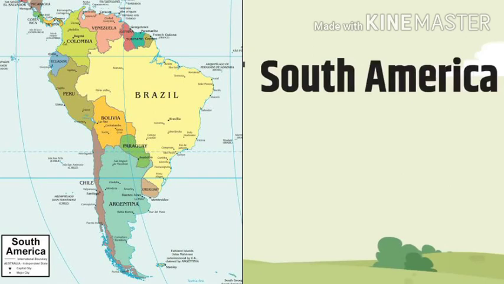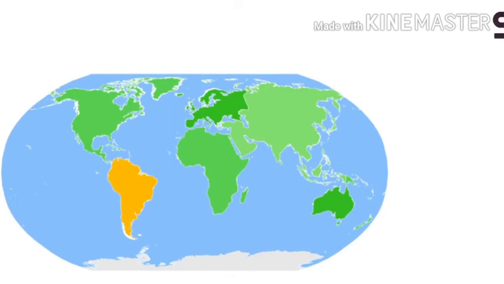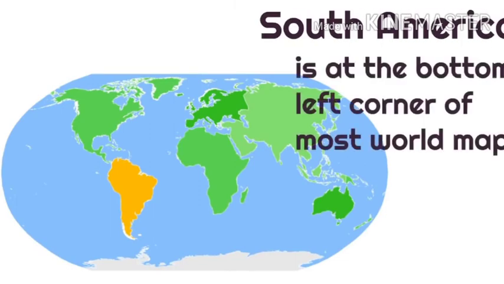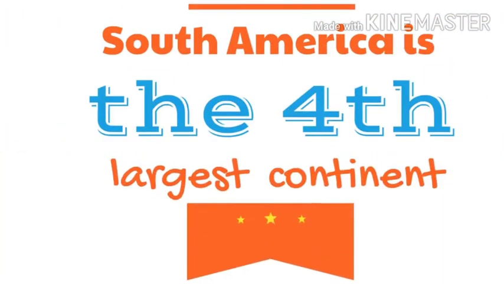The next one is South America. Now the Amazon is the largest rainforest in the world and is located in South America. We have countries in South America like Brazil, Venezuela, Argentina, Colombia, Uruguay, Trinidad and Tobago. Then there are large cities, like Sao Paulo and Rio de Janeiro. South America is the 4th largest continent in the world. The 3rd largest was North America, then the 4th is South America.